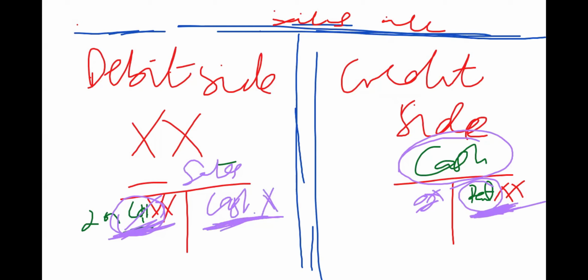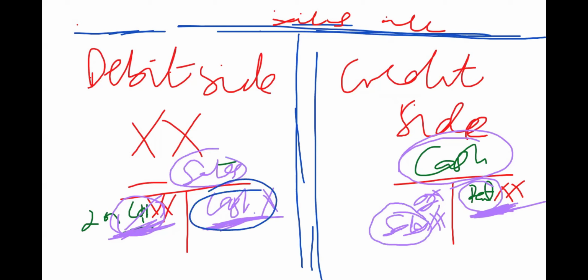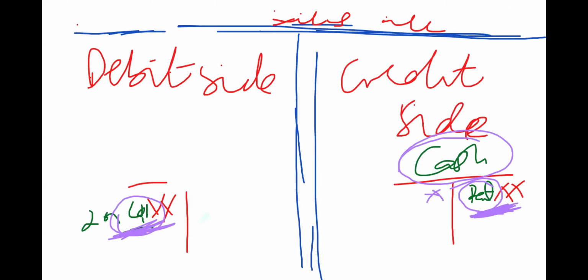So we shall bring that value here, but it's supposed to be in the name of sales, so that this account aligns with this, and this one aligns with that. So that's the double effect that we are trying to talk about. That's what I'm trying to pick out.